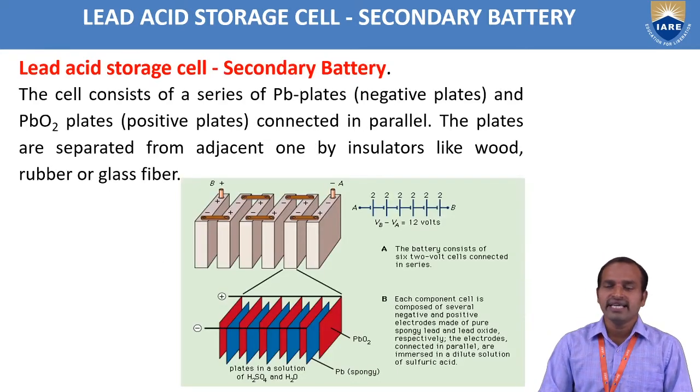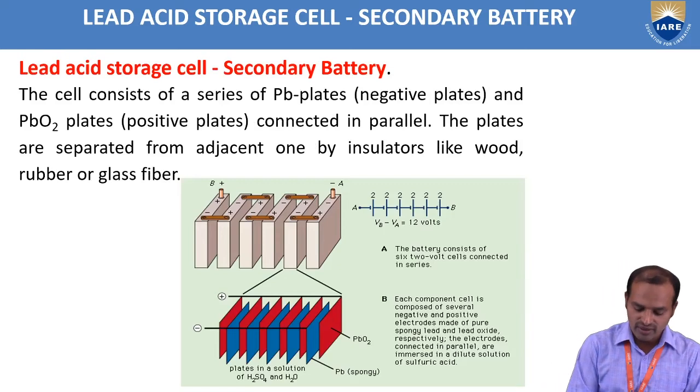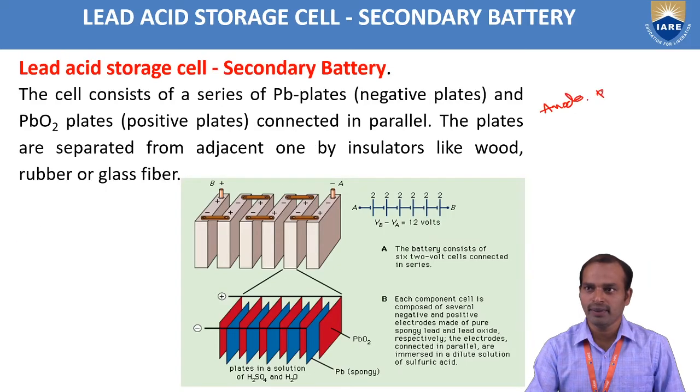So in this lead acid storage battery, the anode is the Pb plate, which is the negative plate, and the cathode is the PbO2 plate, which is the positive plate.